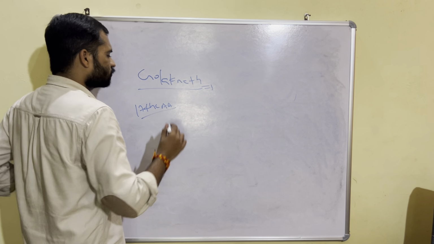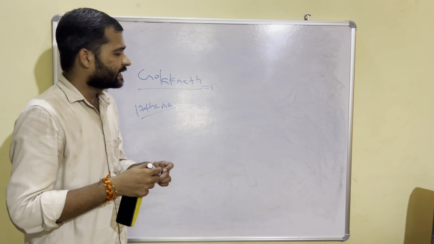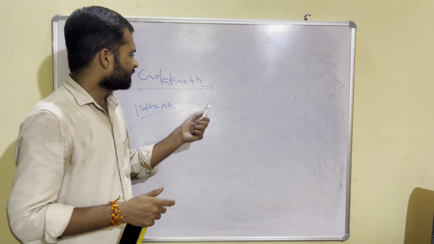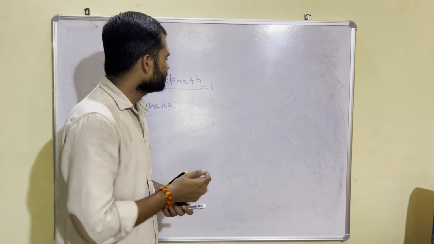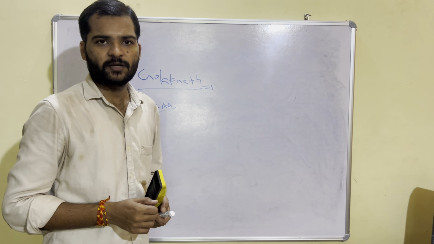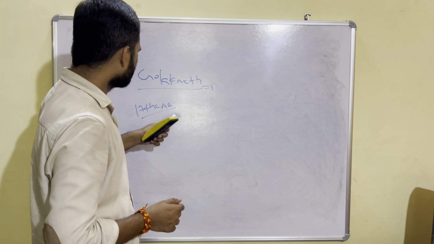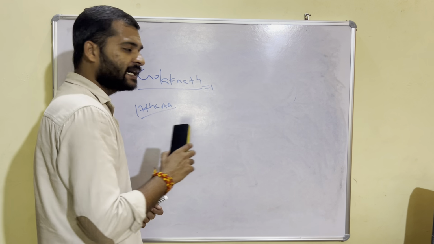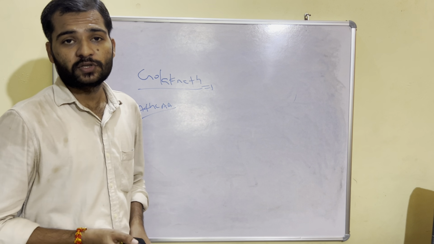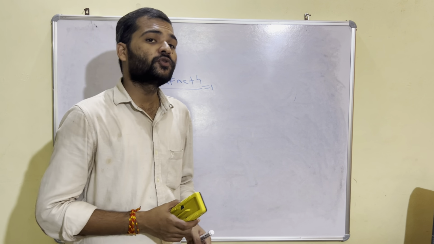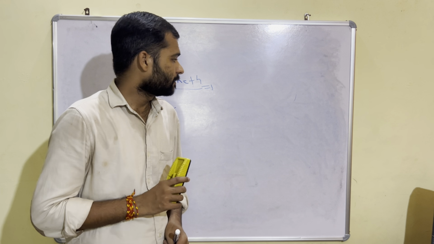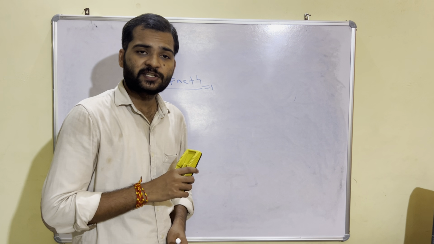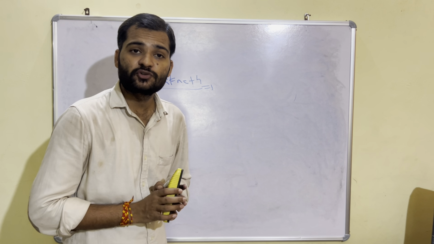Who was Golaknath? Golaknath was a citizen of Punjab who had a very big farmland. The government was trying to bring a ceiling on his land holdings. So he challenged the 17th Constitutional Amendment Act, because this amendment brought the Punjab state law into the 9th schedule. And I had already told you the 9th schedule gives immunity, because a law put in the 9th schedule is outside the purview of judicial scrutiny.